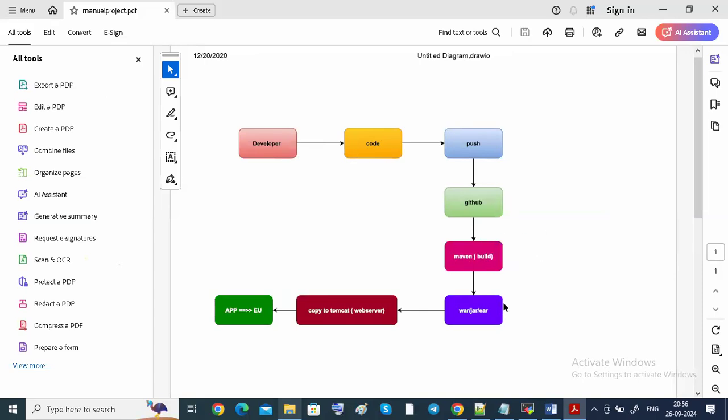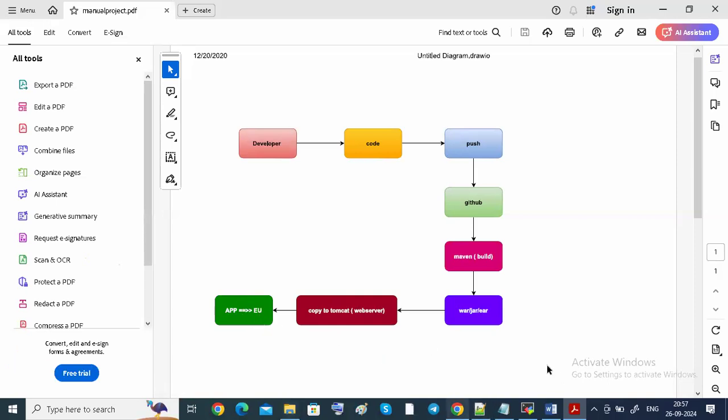After the build, what will happen? It will provide some packages. What type of packages? War packages we generated. After we get these war packages, we are going to copy those packages into the deployment server. What is our deployment server here? Tomcat. Our deployment server is Tomcat. Then only our application will be accessible to the end user.